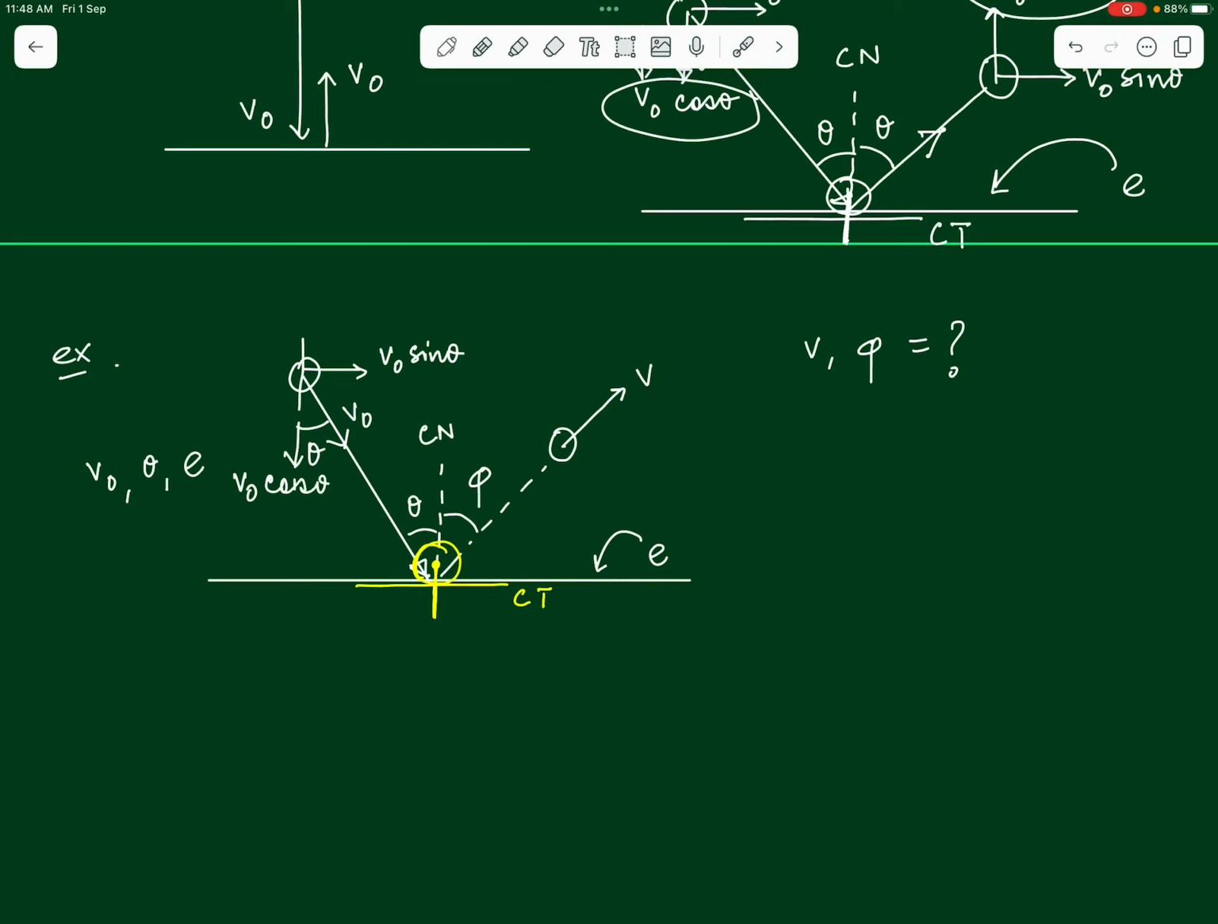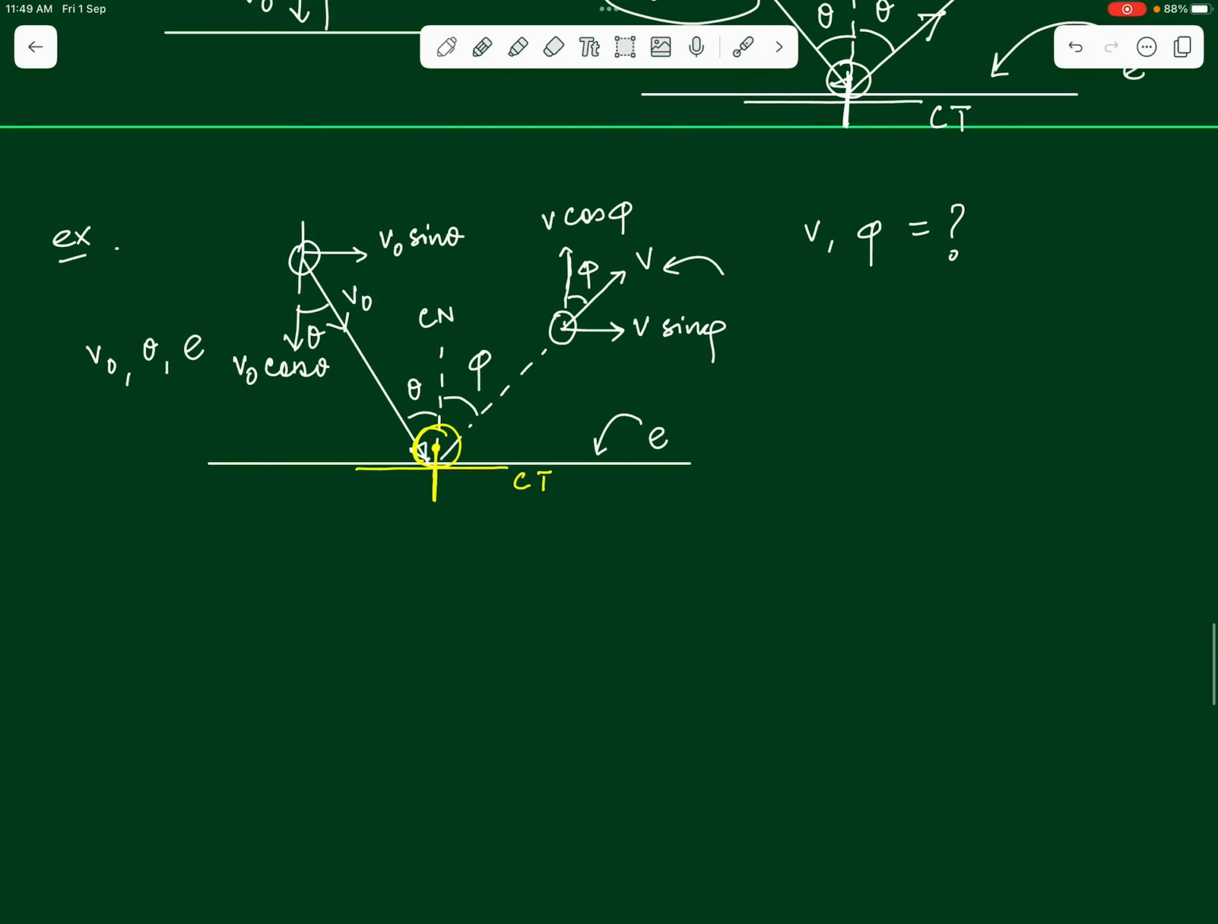Whereas if we assume that the final velocity of the ball is v and the angle that it makes with the vertical is phi, we can say that its component of velocity along the common tangent after collision will be, because this angle will also be phi here, v sin phi, and the component of velocity along the common normal will be v cos phi, right?